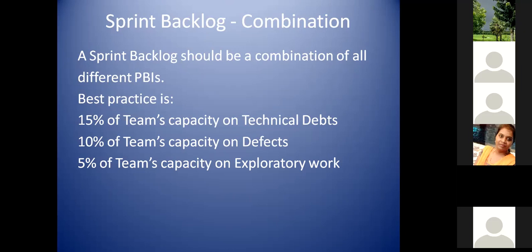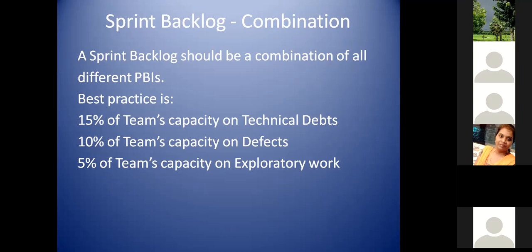So now your backlog is a fulfilled backlog, a combination of everything, right? It is not only focusing on always working on new features. What will happen if I'm not looking into the defects at all? One fine day, there is a release next month, and for one whole sprint my team will be working only on defects. What is the actual business value we are delivering? What is the goal? Fixing defects cannot be a goal, right? Because a defect itself comes from a quality issue. It's not an actual deliverable. It is a quality issue that happened.